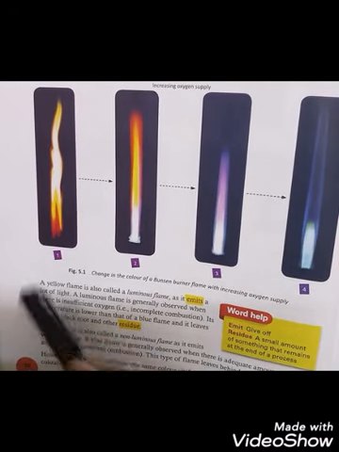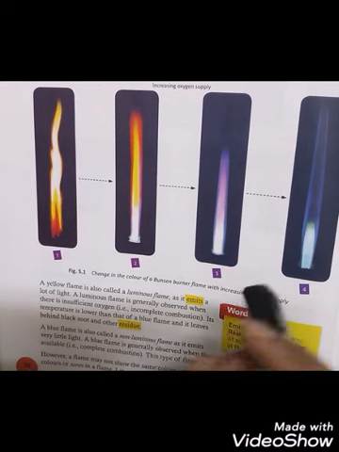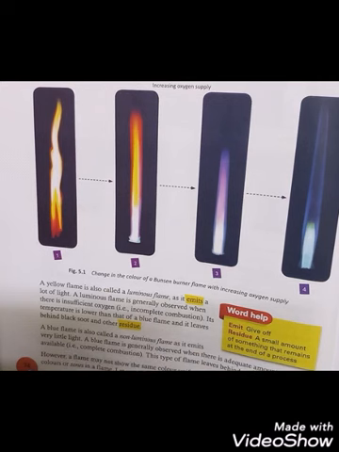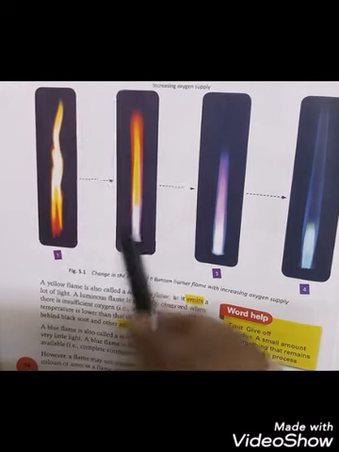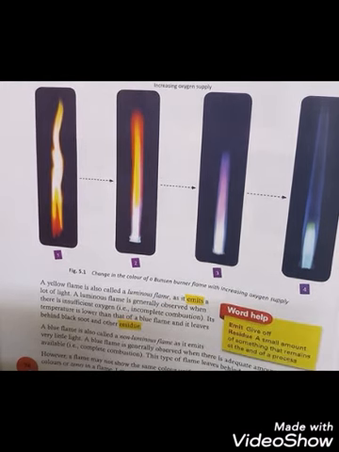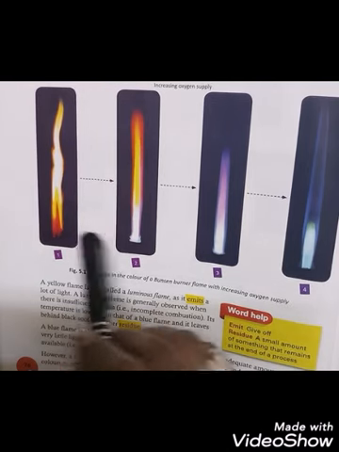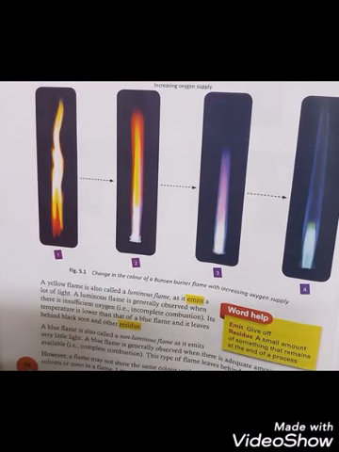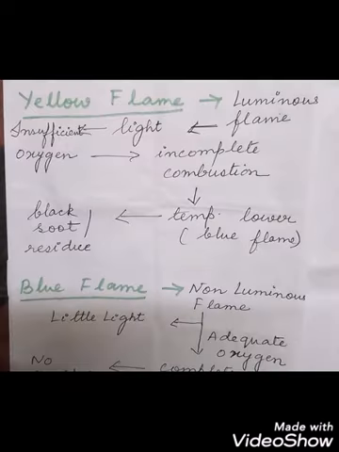So there is a knob. If you rotate the knob clockwise or anti-clockwise to reduce or increase the flame, then you can see the various colors that come out from the burner with the increasing oxygen supply. You can see these are the flames that come out from the burner. In that you can also see a yellow flame.